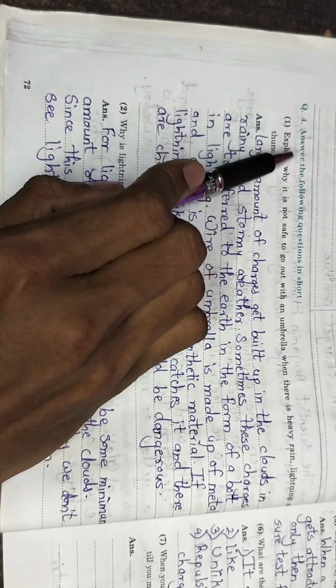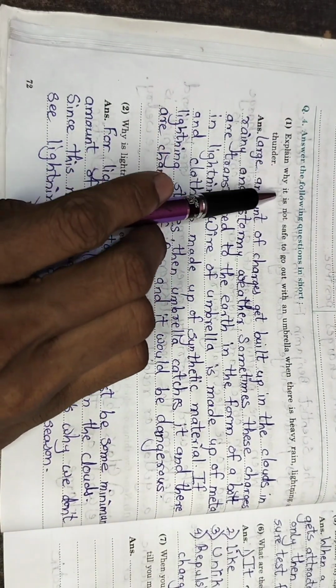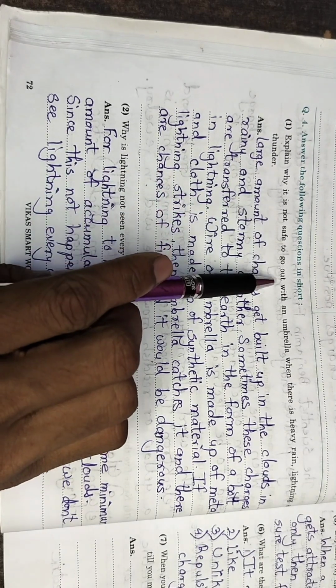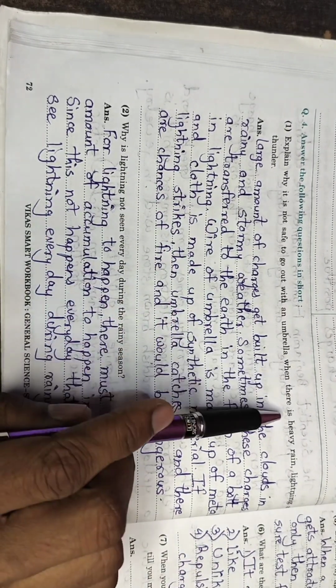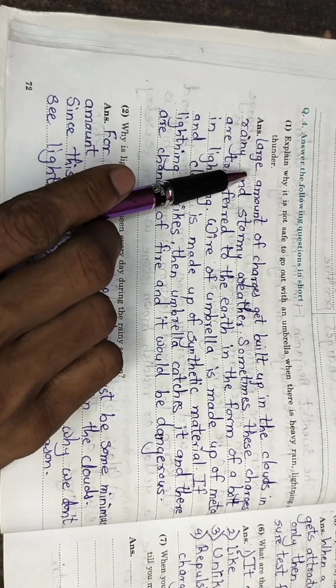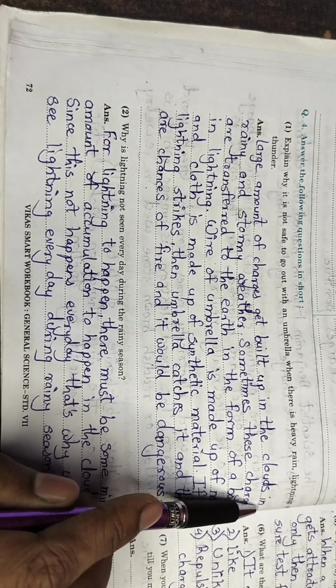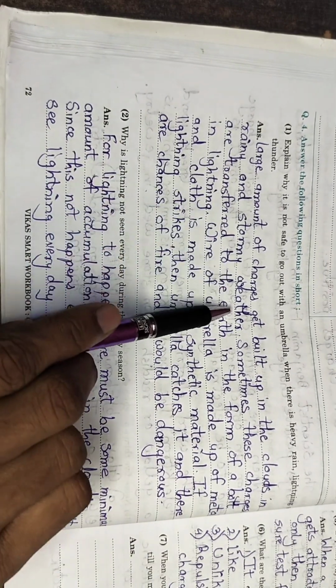Question number 4. Answer the following questions in short. First, explain why it is not safe to go out with an umbrella when there is heavy rain, lightning and thunder. Answer, a large amount of charge gets built up in the clouds in rainy and stormy weather.